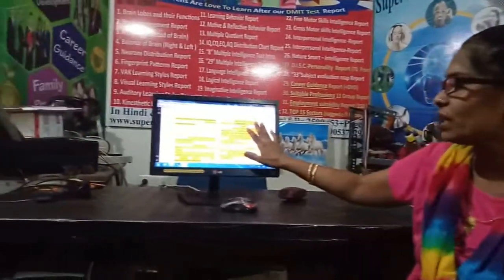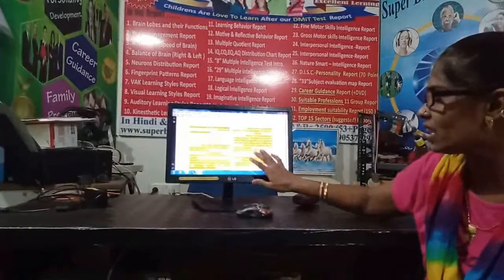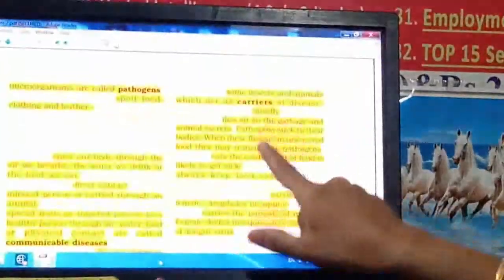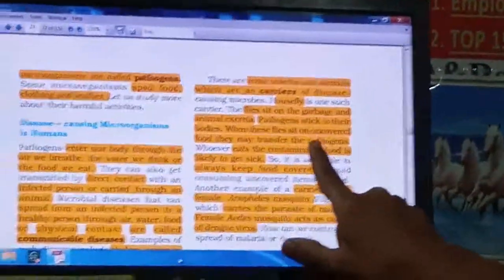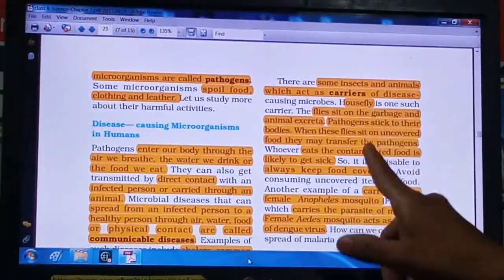So here the flies do not suffer from the disease. They just take the microorganism from one place and give it to some other place. So they are called a carrier. Here you understand the carrier: insects and some animals act as carriers. And the example of the housefly is given, showing how they contaminate food and carry diseases.